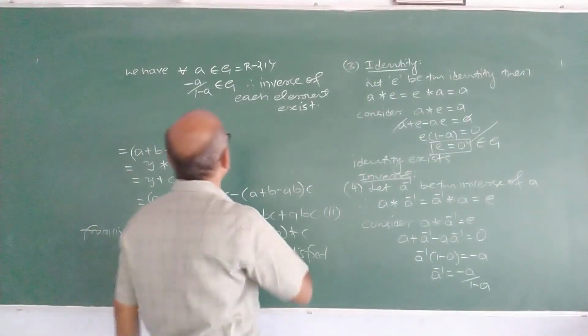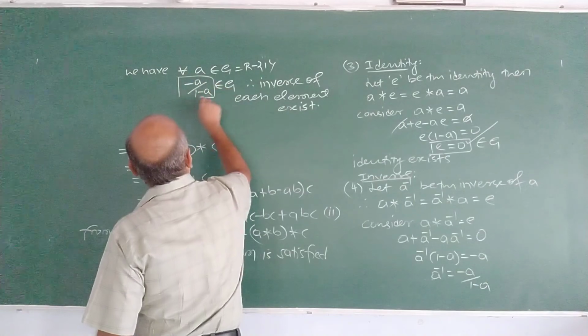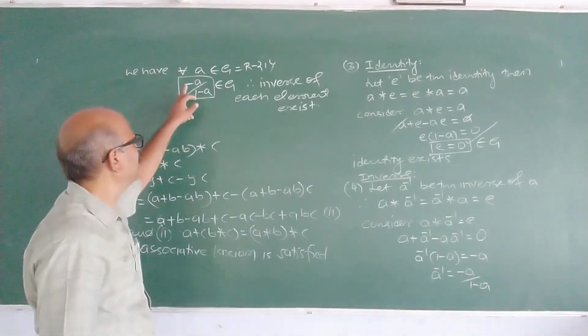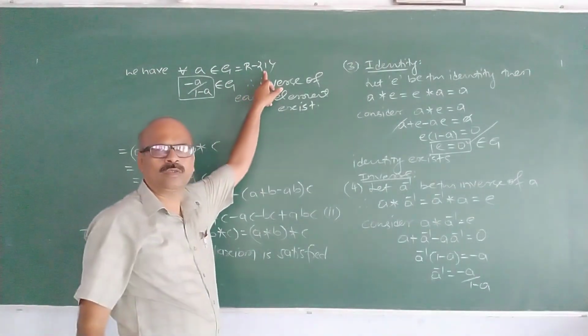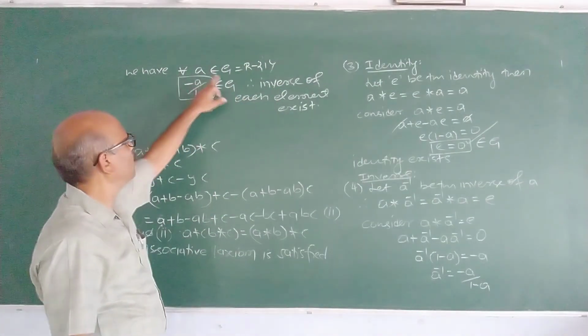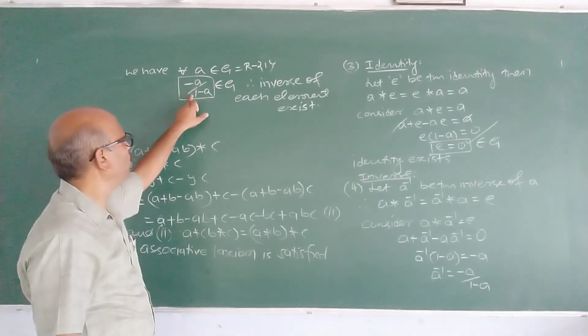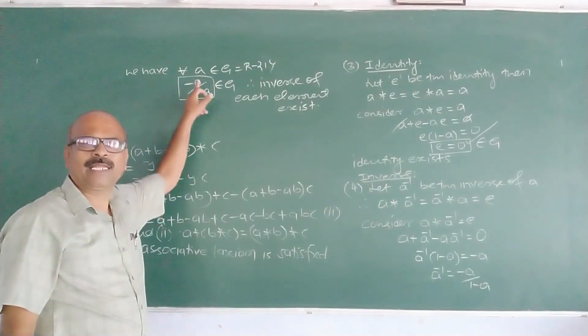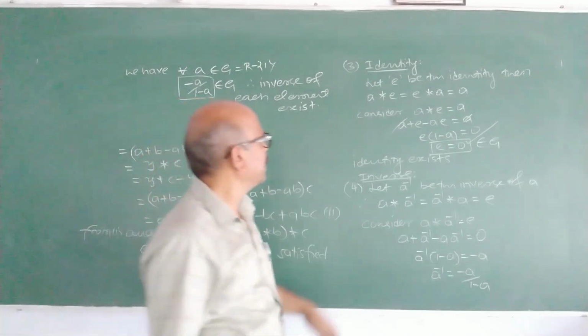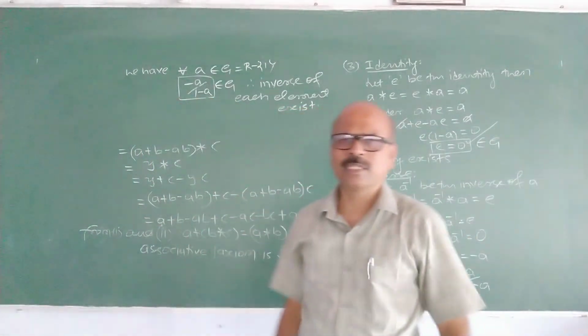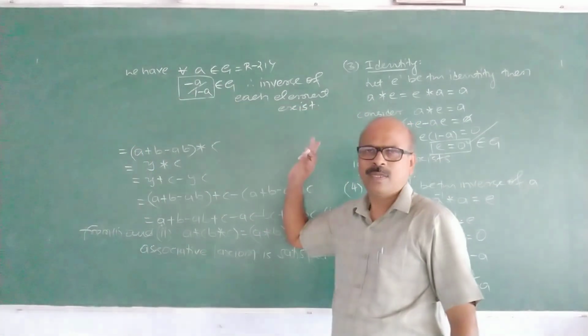Now see here, we have the inverse of A as minus A by 1 minus A. Suppose G consists of 1 also, then what happens? The inverse of 1 is minus 1 upon 1 minus 1. Minus 1 upon 0 means it doesn't exist. That is why 1 is excluded from the set.